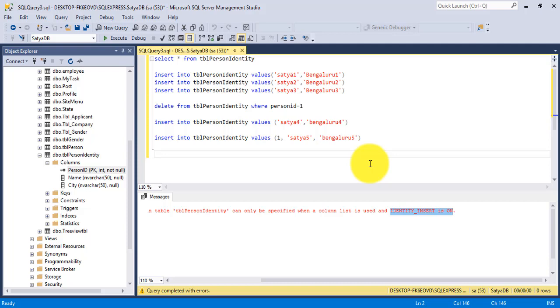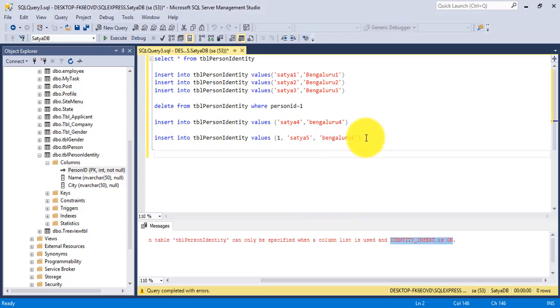So I need to make changes here to pass an explicit value for the identity column in a table, without any error. I just drag down for a better look.